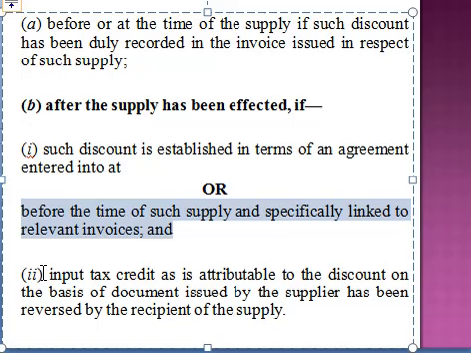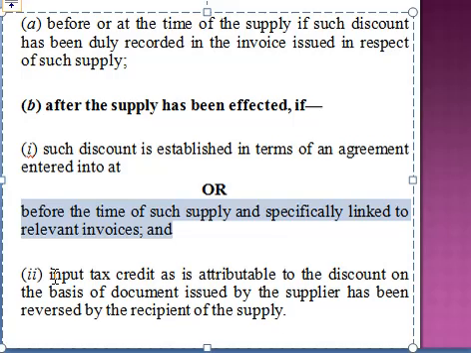Now the second situation: in case the bill was of rupees 1 lakh, he received ITC on rupees 1 lakh. For example, the GST rate is 18%, so he received GST of rupees 18,000. Now, since the value has been reduced, it is not going to be 1 lakh, it is going to be rupees 98,000.